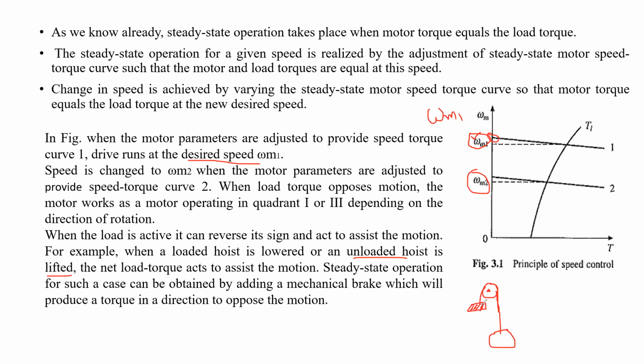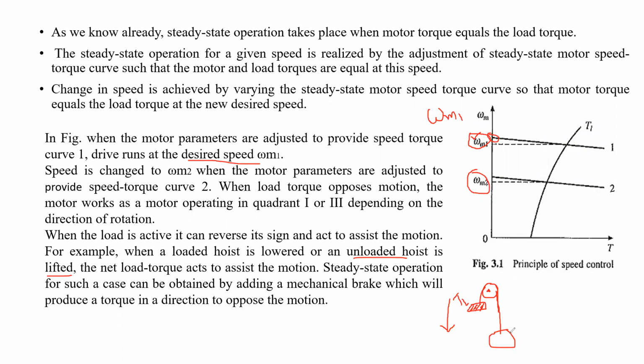Then what will happen? If you want to bring this loaded case in the downward direction, the load torque acts in this direction, clear?